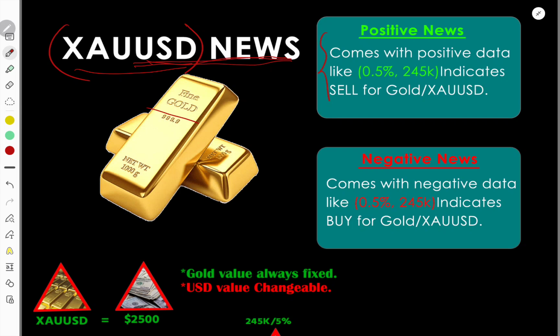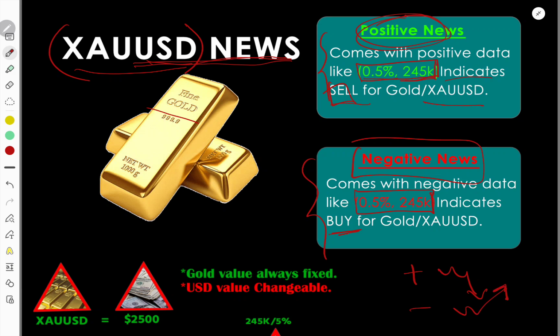There are two short notes over here. For positive news, data that comes with green 0.5% or green 245k indicates sell for gold. That means if data comes with a positive value, seen as green data, we will sell gold. And if it comes with negative data, like red 0.5% or red 245k, we will buy gold. This is the simple theory: for positive news we will sell gold, for negative news we will buy gold.